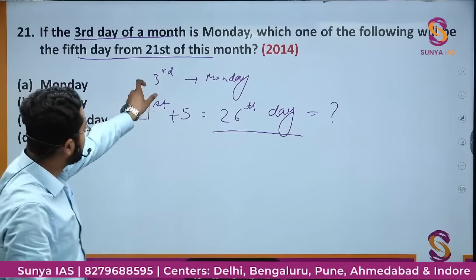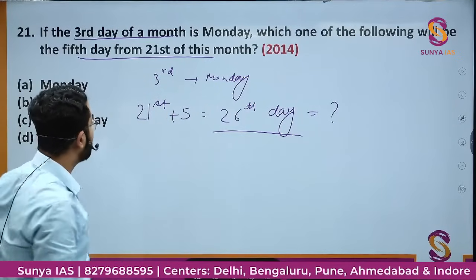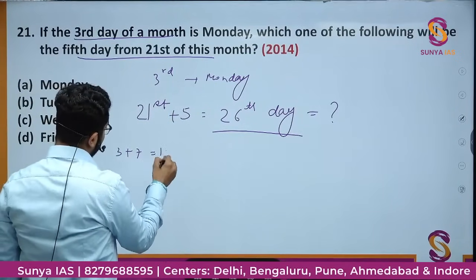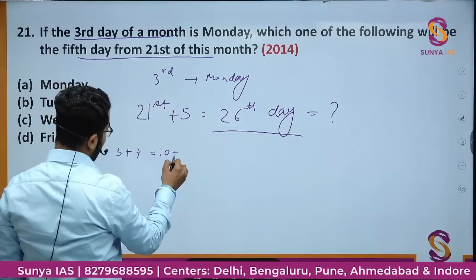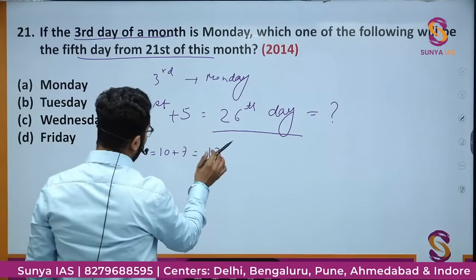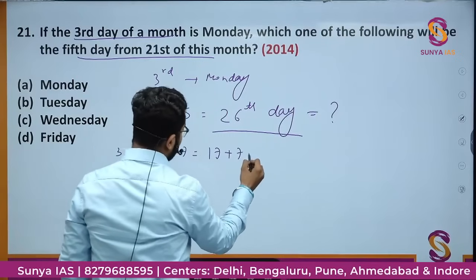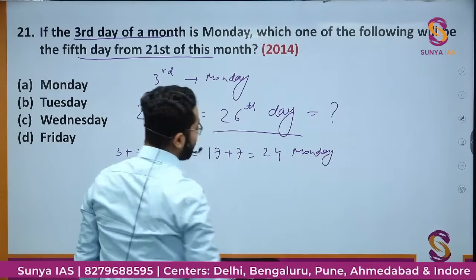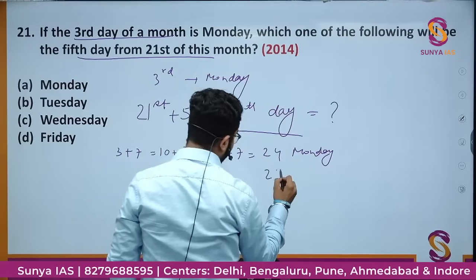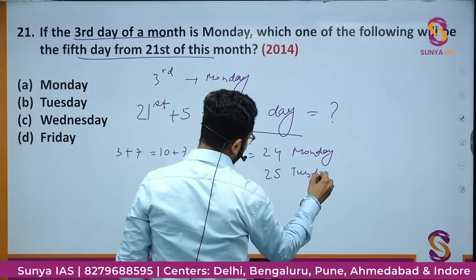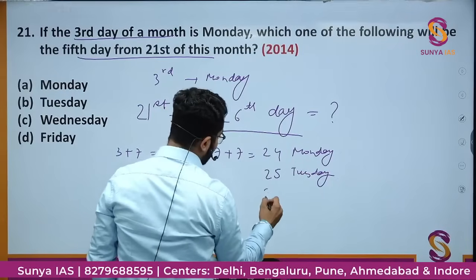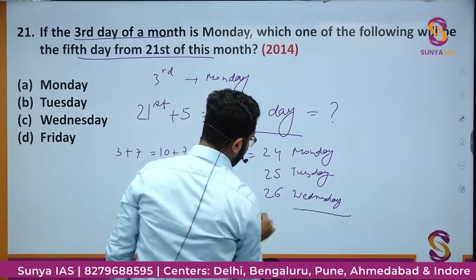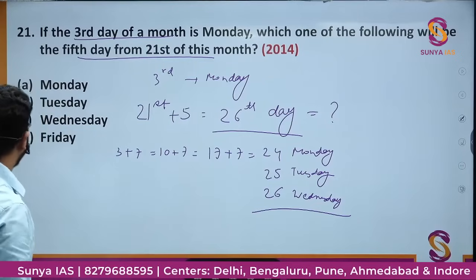So I know third को Monday है, right? If I just add 7, there will be Monday on 10th, then again plus 7, 17th को again Monday, plus 7, 24 को Monday. If 24 is Monday, then 25 is Tuesday, and it is asking about 26. 26 will be Wednesday. Right? So correct option would be option C.